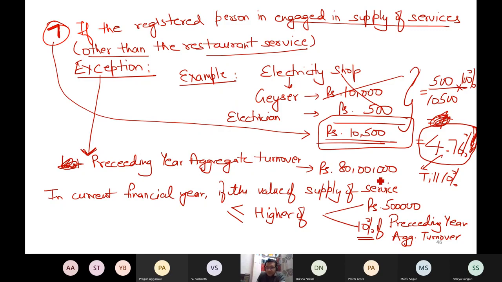Now continuing this example, what is the point here? 5 lakh fixed, and 10% of the preceding turnover becomes 8 lakh. So which is higher, 5 lakh or 8 lakh? 8 lakh is higher.